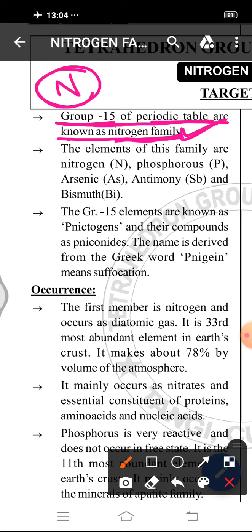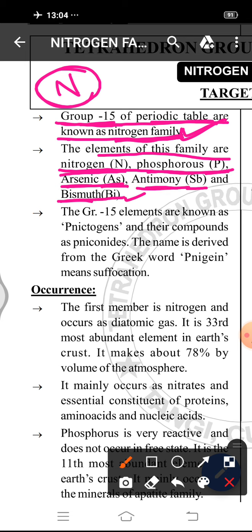So what are the elements of this family? The elements of this family are nitrogen, that is N, phosphorus, that is P, arsenic, symbolized as As, antimony, that is Sb, and bismuth, that is symbolized as Bi. The members of this family are nitrogen, phosphorus, arsenic, antimony, and bismuth.